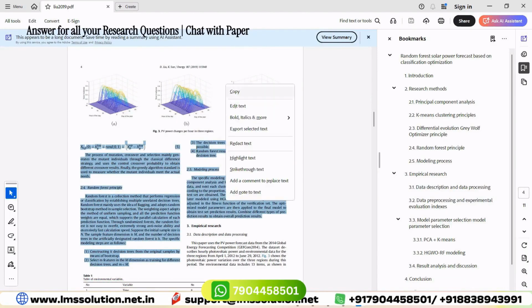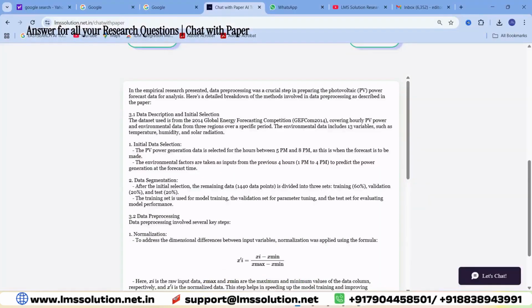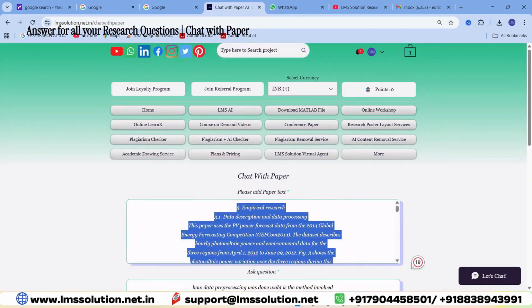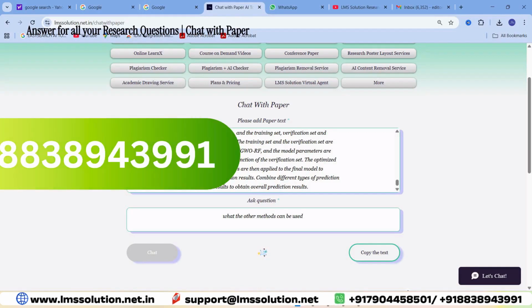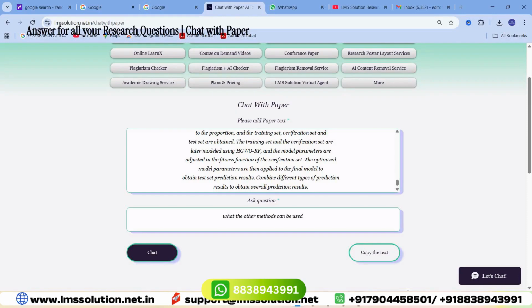Here you can copy this respective content, go to that template, and paste the content. Here you can ask, what are the other methods that can be used? Some methods have been given. If you want to proceed with this work even further, such as future developments of the respective paper, you can ask like this. Automatically it will analyze that respective content and generate the perfect answer for you.